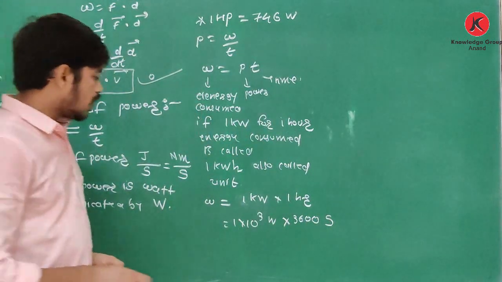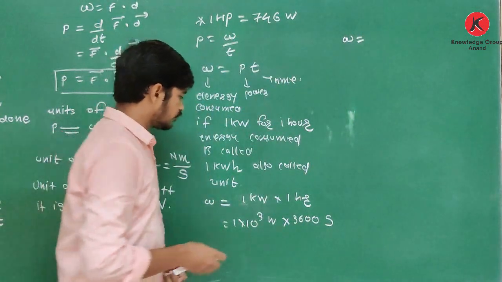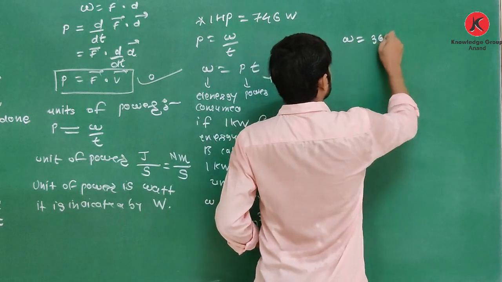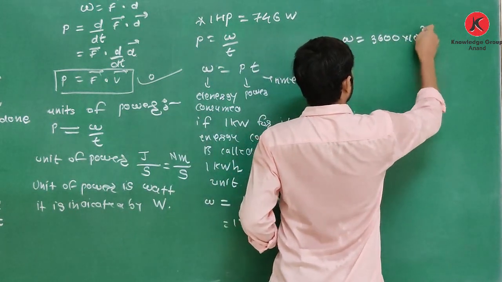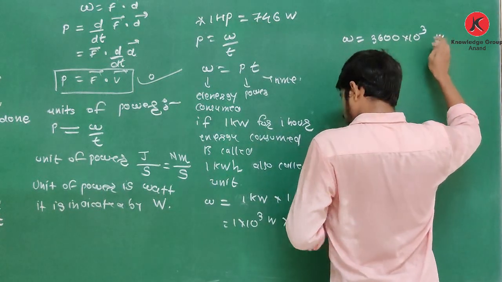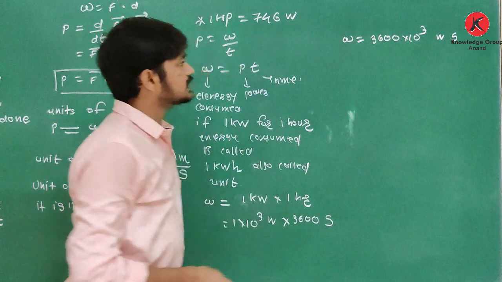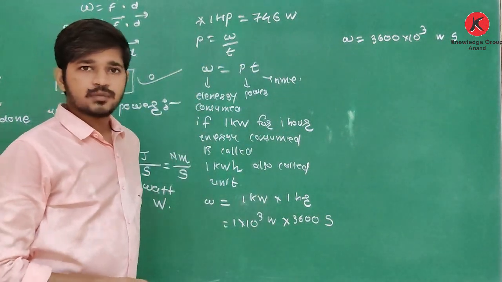So W is equal to 3600 into 10 raised to 3 watt second. Clear about this?